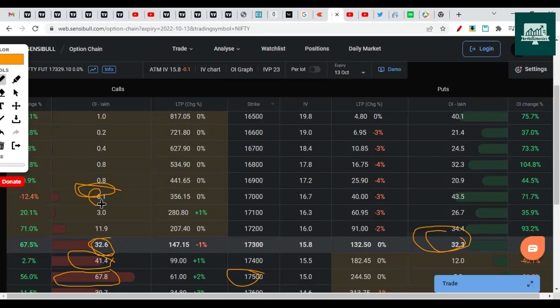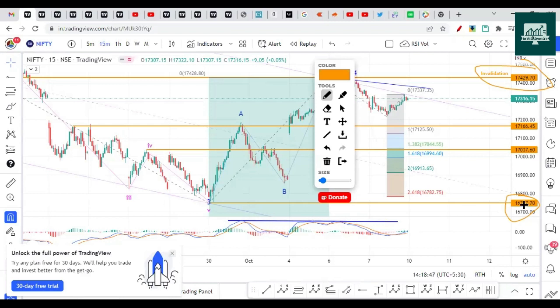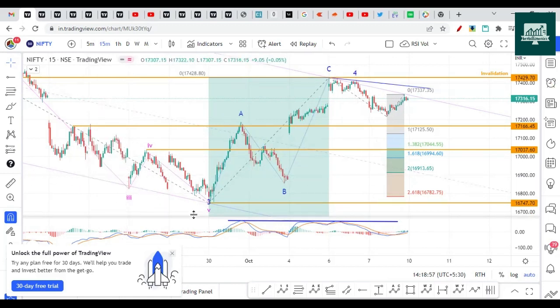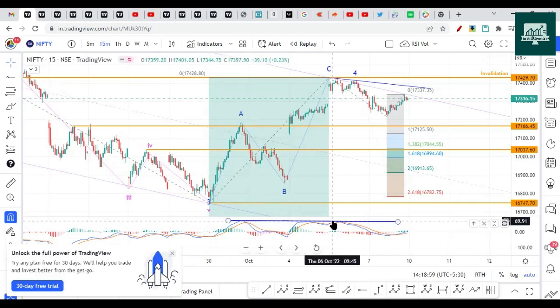If it opens a big gap down, then make sure to wait for a pullback. Do not enter blindly. And if it opens flat, I don't think there is a possibility for that, but if it opens flat, it can head a little higher and then drop on the downside. So just remember that if we start trading below 16,900, there is a potential chance of a drop below 16,747, or 16,500 can also come. So do watch the level 16,900, which is another area for us to consider the more bearish view on the downside.